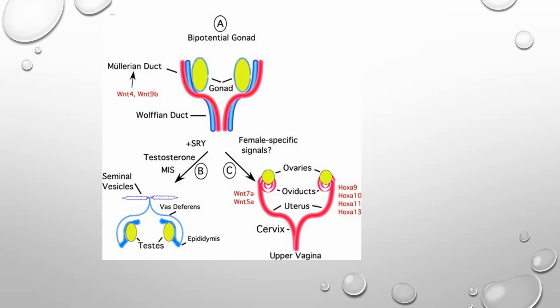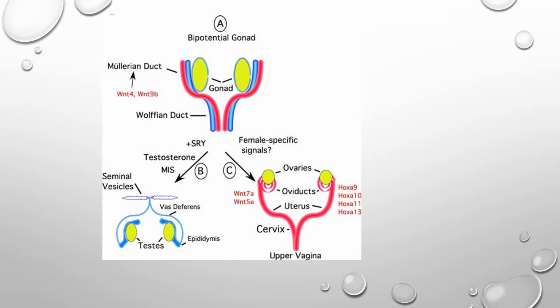Now coming to the female side, there is no SRY gene, so there will be no regression of the Mullerian duct. If you have the SRY gene, it produces testes, and the testes have the Sertoli cells which secrete the anti-Mullerian hormone. So the female doesn't have any anti-Mullerian hormone, and the Mullerian duct will continue to grow.